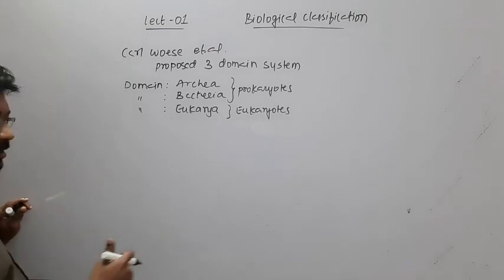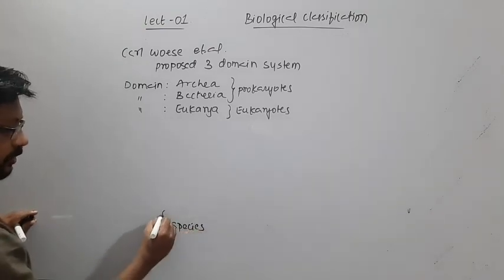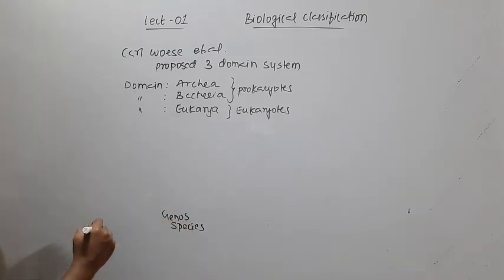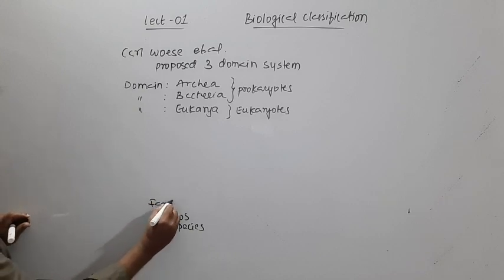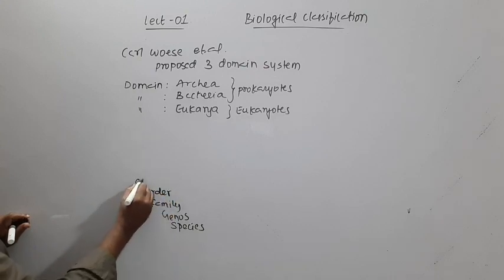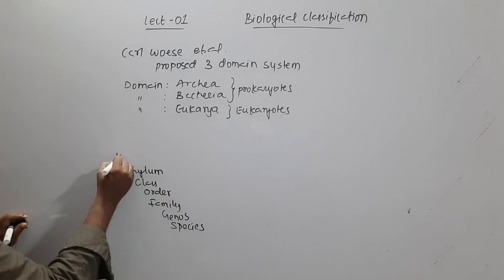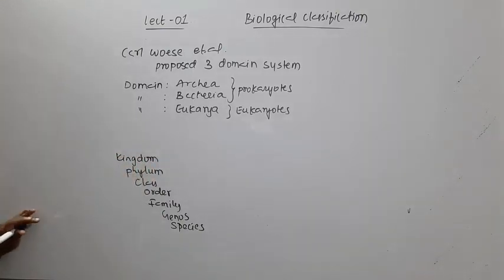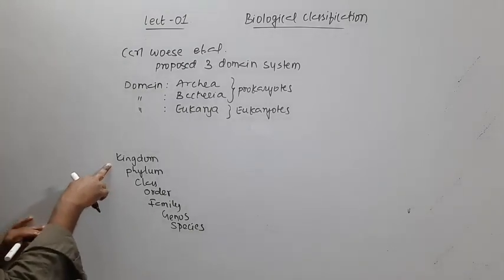We know the taxonomical hierarchy. We have species, and above that we have genus, then family, order, class, phylum, kingdom. So these are 7 obligate categories: 1, 2, 3, 4, 5, 6, 7.